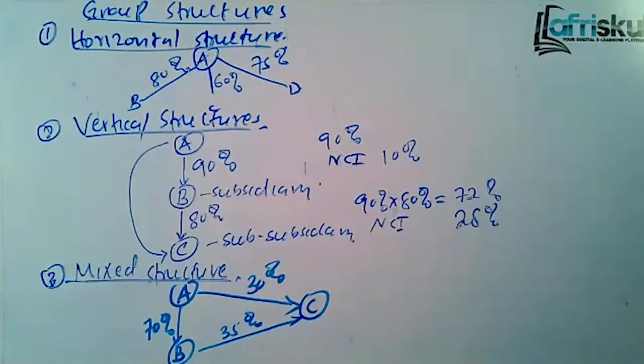Kindly post your answers there. Is it a subsidiary or is it an associate? Is C an associate to A or a subsidiary? If it's an associate, just write A. If it's a subsidiary, just write S. Give me your answers. I can see some of them. Someone has written S there, subsidiary.